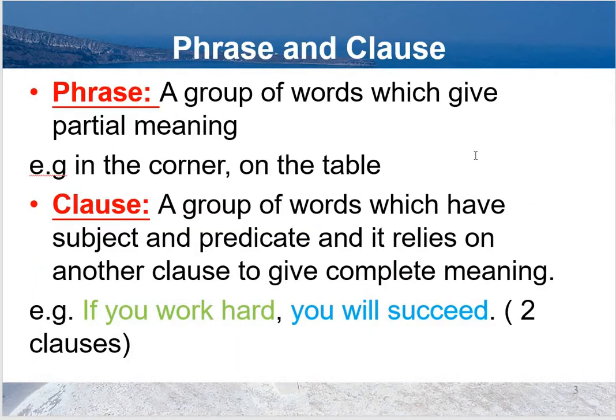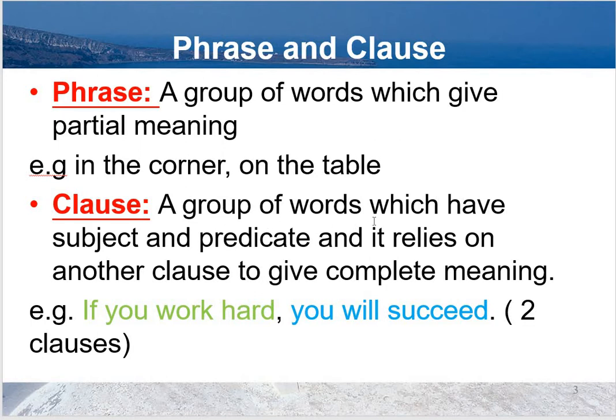Now, phrase and clause. Phrase is a group of words which give partial meaning. Full meaning is not there, only some meaning has been conveyed. For example, in the corner, on the table. Here, meaning is not clear what is on the table or what is in the corner.